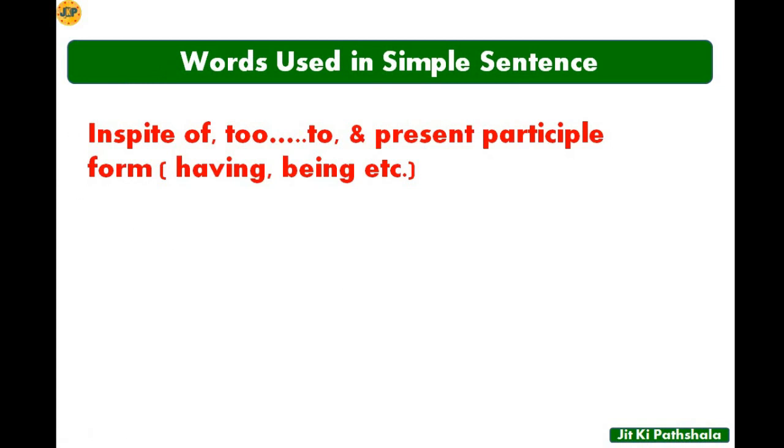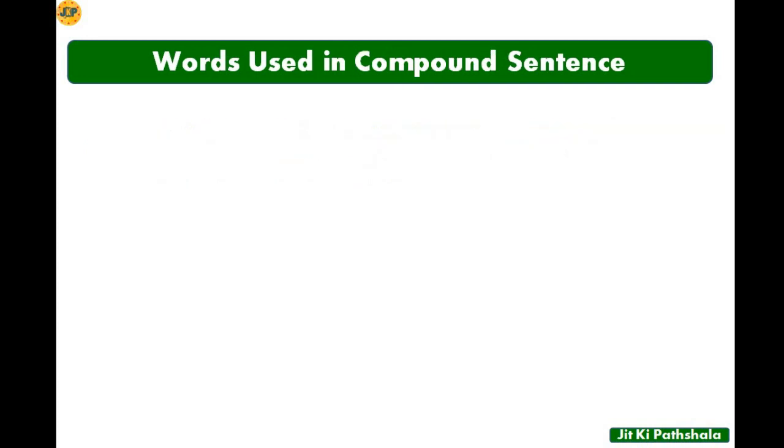Now let's see the next one. Words used in compound sentence. Now what are the words that we use in compound sentence?